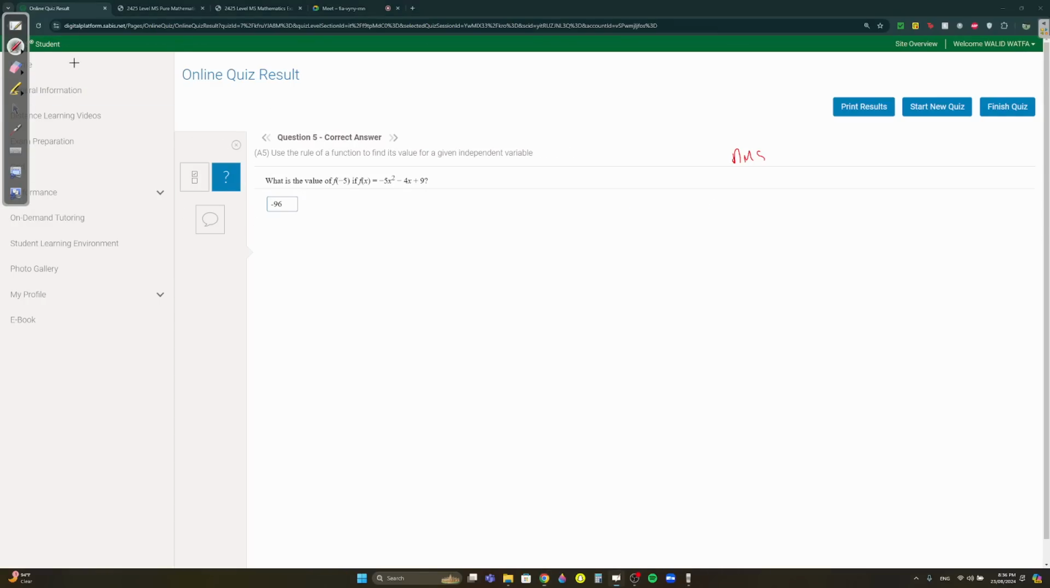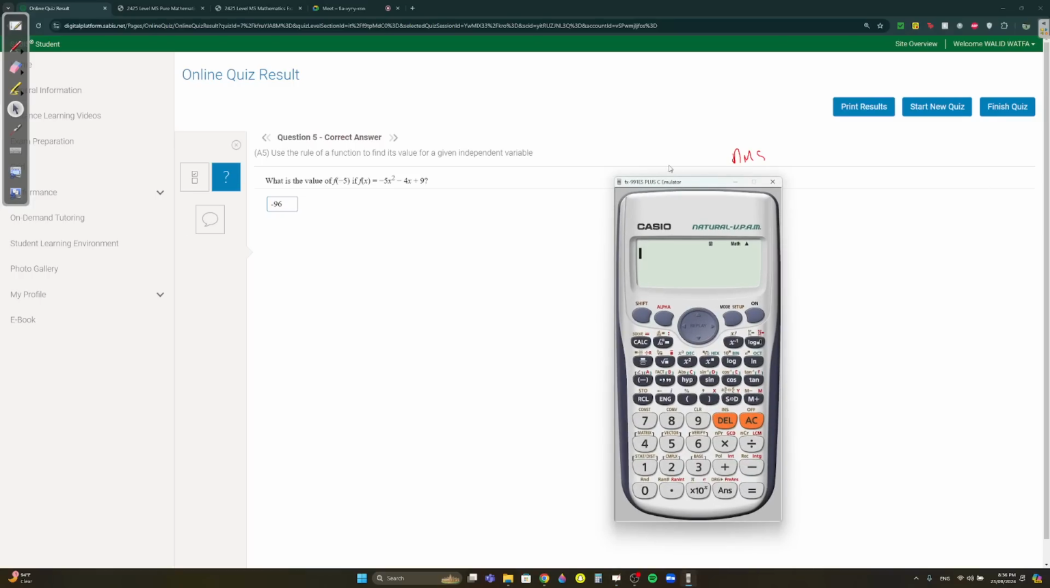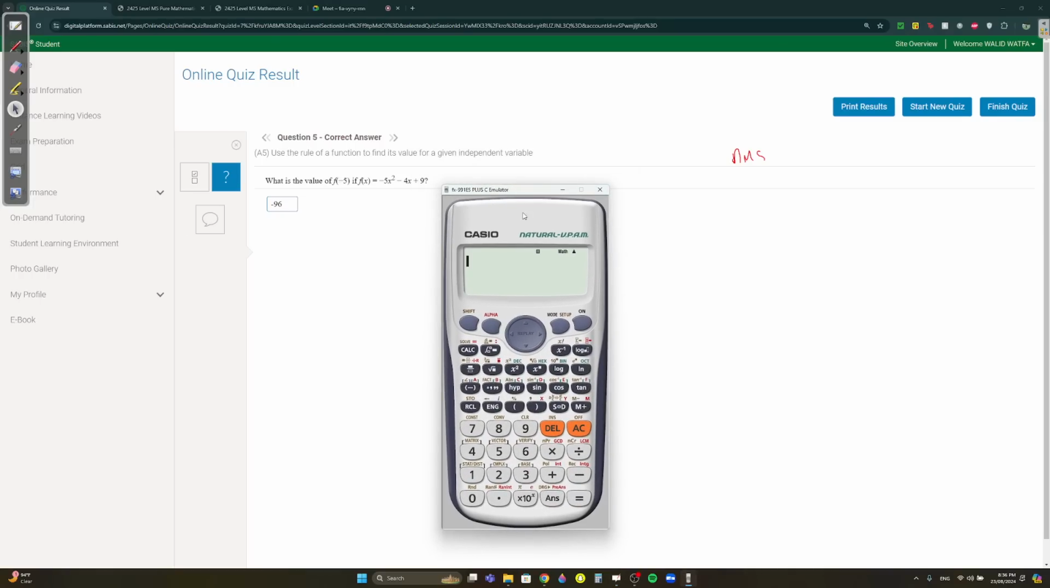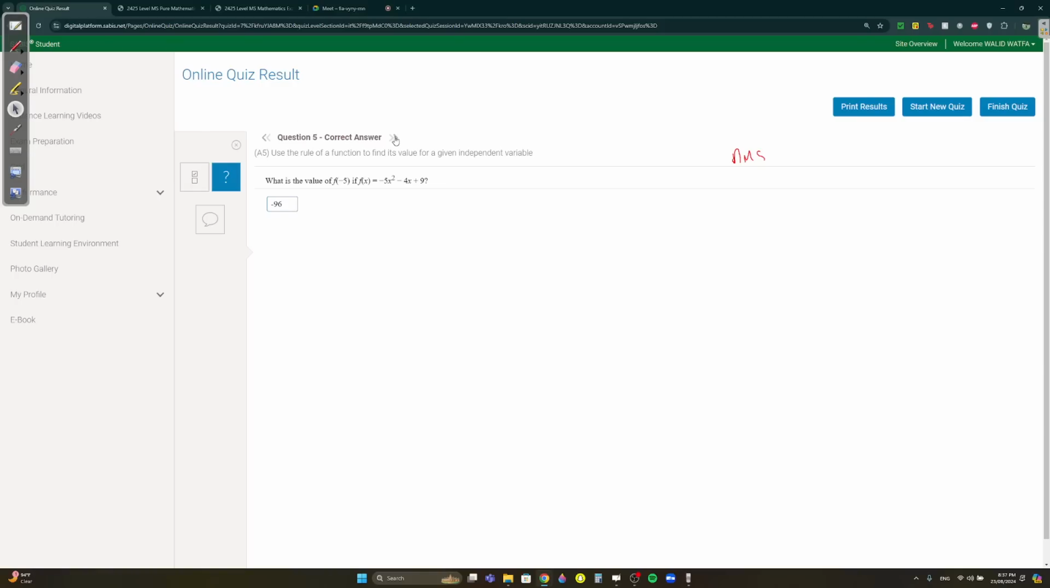What is the value of f of minus 5? This is easy. You can just plug it in. You can do it on the calculator as well. You can do it like this: minus 5 into minus 5, then squared, minus 4 into minus 5 plus 9, which gives minus 96.